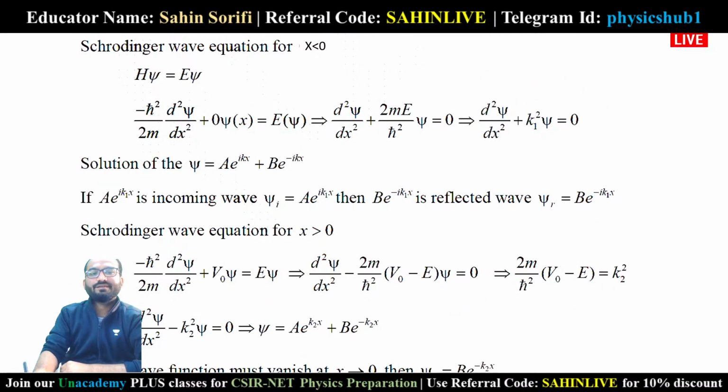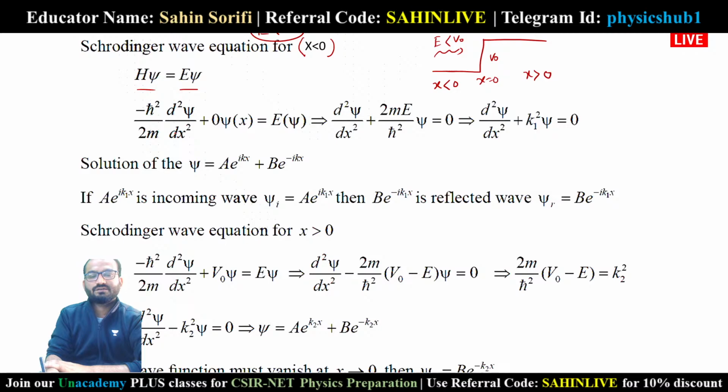So the next case is where E is less than V naught, meaning the energy of the incident particle is less than the potential height V naught. Then what will be the case? This is x equals 0, this is the region x greater than 0, this is the region x less than 0.